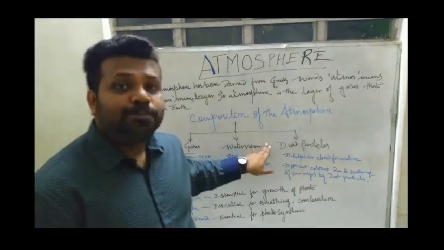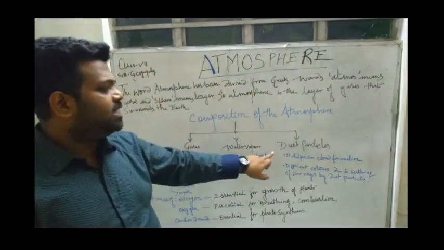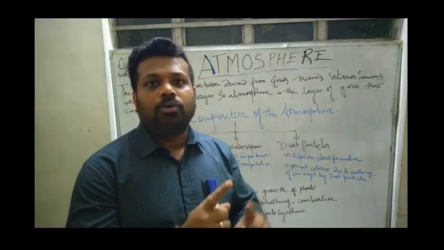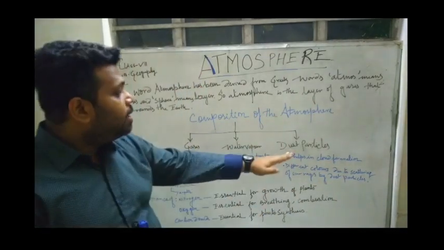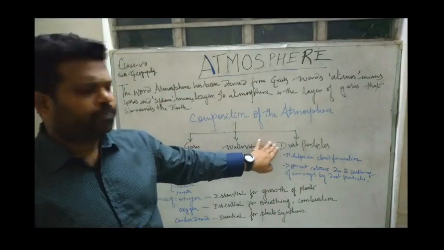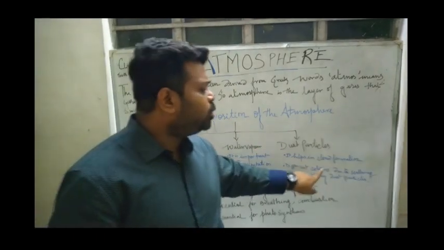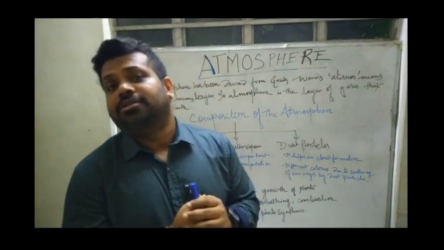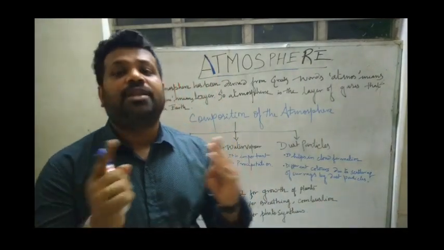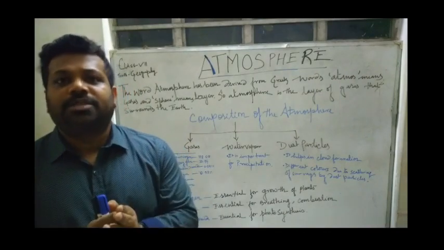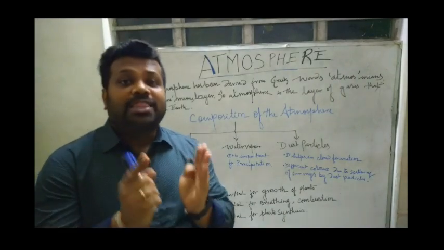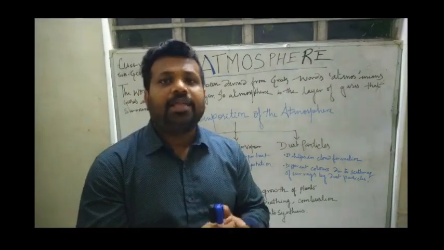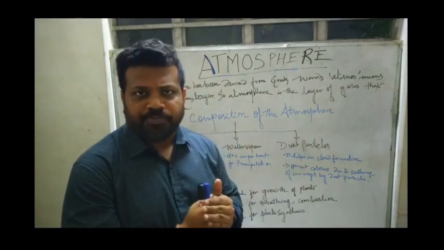Next, dust particles. These dust particles help in the cloud formation. You see, the clouds are there. This is due to these dust particles. And they also scatter the sun rays, and they give different colors to the sky. You see the different colors of the sky? This color of the sky is due to this scattering of the solar radiation by the dust particles.